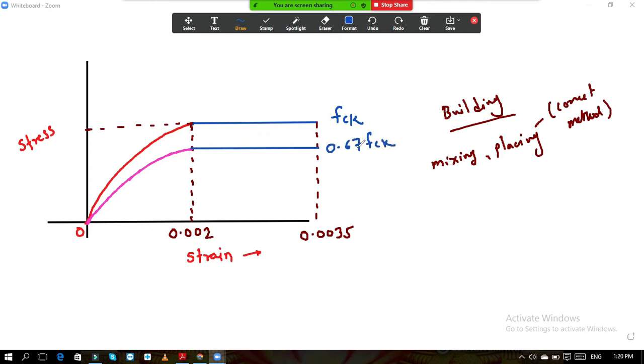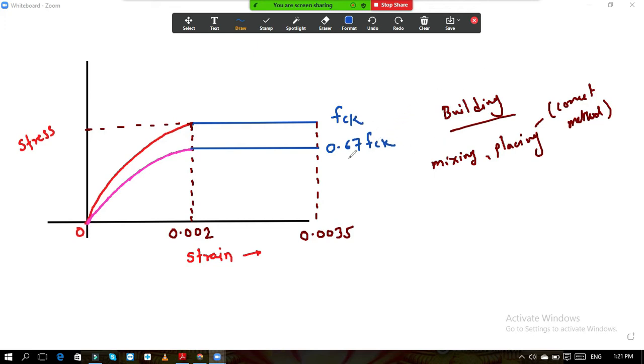Why are we taking this 0.67 FCK? Because this FCK is the cubical strength of concrete. When you cast a number of cubes and get them tested, then you get this type of graph. But actually on the site, when it is mixed for building high rise structures, the codal provisions are not properly followed. Due to this, we do not consider the full strength, that is FCK. We consider only 30 percent less, about the one third strength.